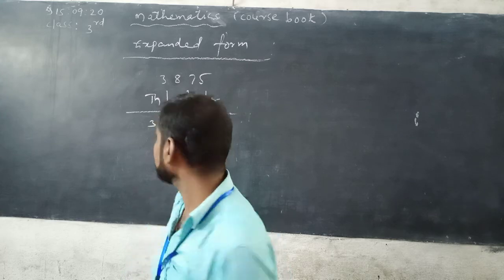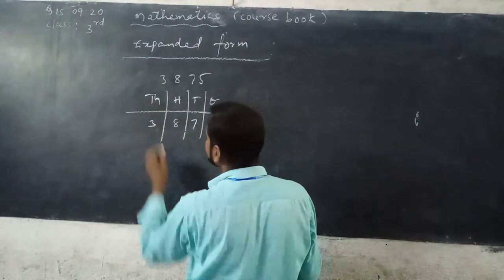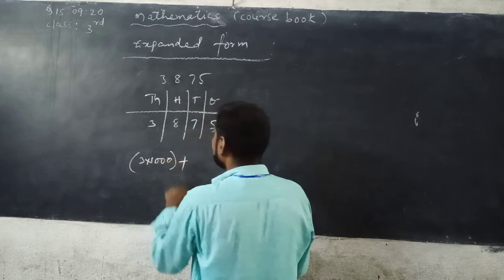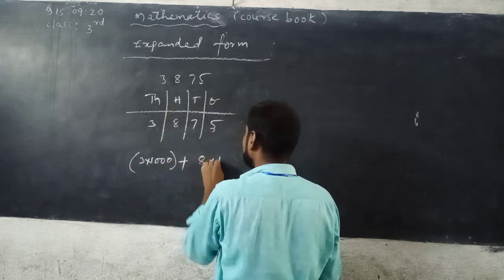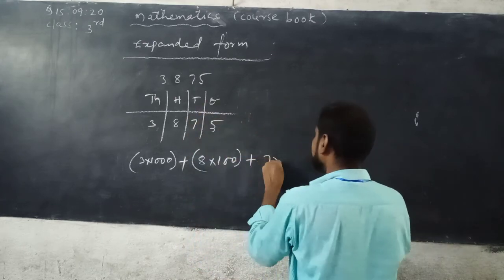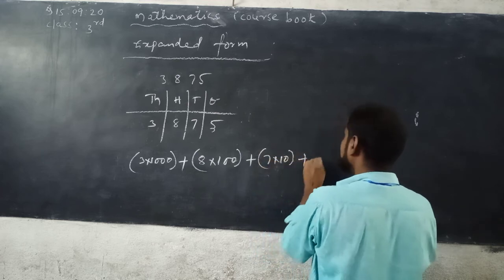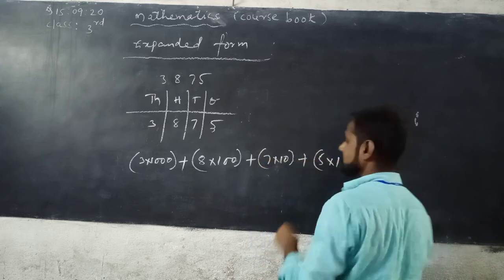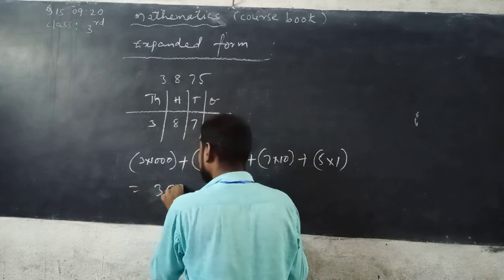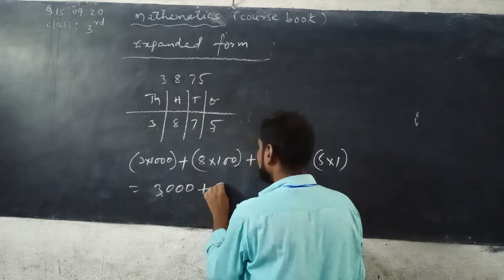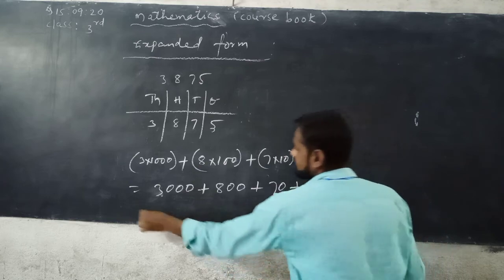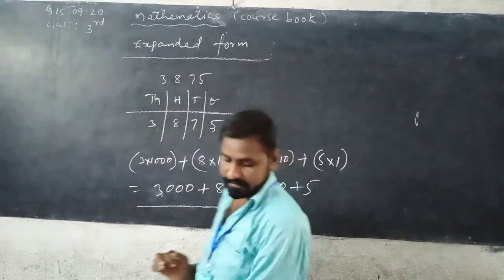3 is in thousands place, so 3 into 1000, 3000, plus 8 is in hundreds place, 8 into 100, 7 is in tens place, 7 into 10, 5 is in ones place, 5 into 1. So that is equal to 3000 plus 800 plus 70 plus 5. This is the method of expanded form.